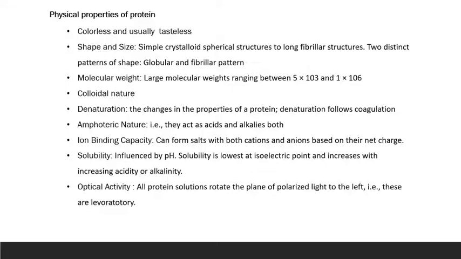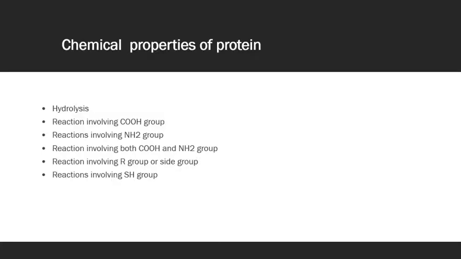If the polarized light rotates towards the left, then we call it levorotatory. If the polarized light rotates to the right, then it is dextrorotatory. But in the case of proteins, normally all protein solutions will rotate the plane of polarized light towards the left. So we can say it is levorotatory. So that's all about the physical properties of the protein.